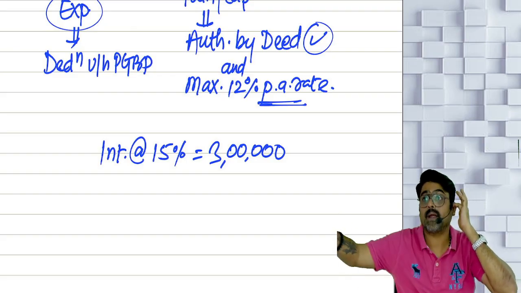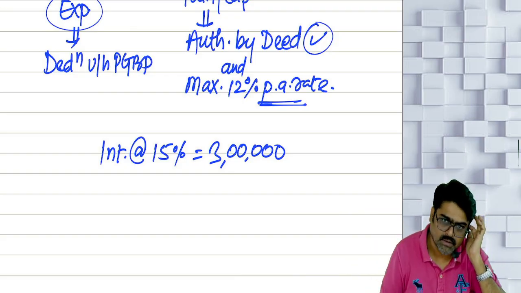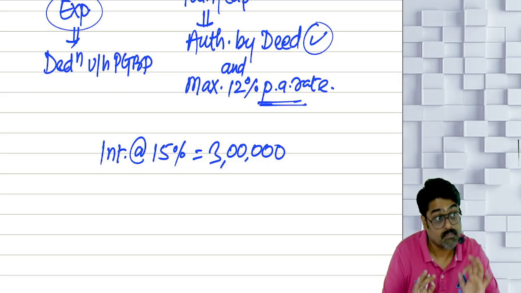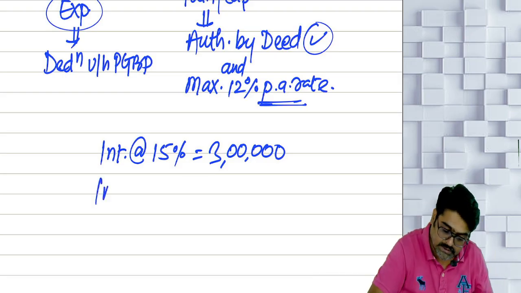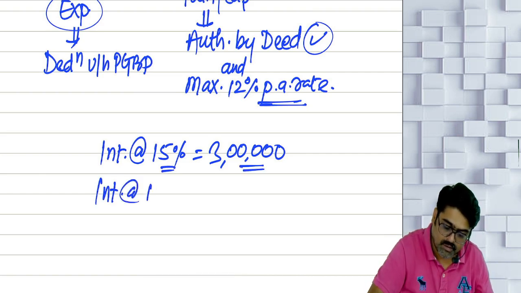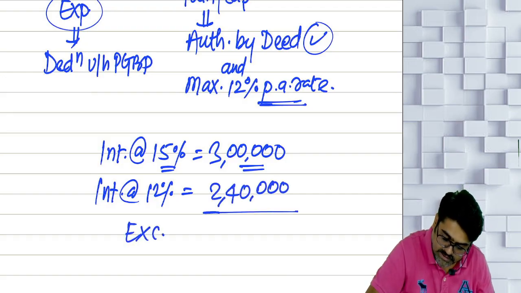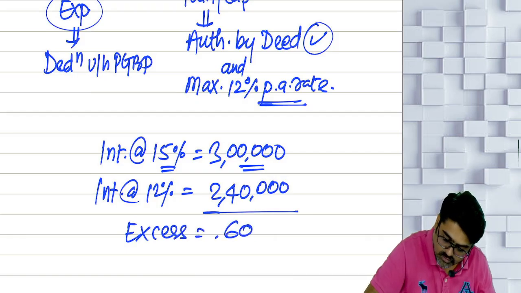How much will the firm pay? 3 lakh. Will the firm get 3 lakh rupees of deduction? How much deduction should the firm get? Maximum 12%. So interest, if calculated at 15%, was 3 lakhs. If you calculate on 12%, it should be 2 lakh 40. How much is the excess interest? 60,000. Now what will happen?